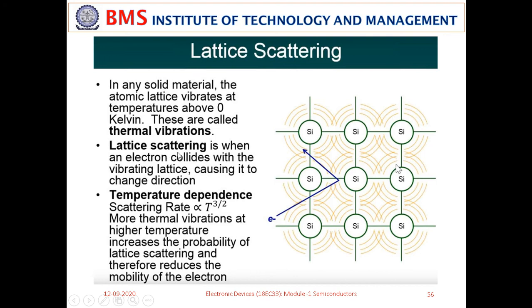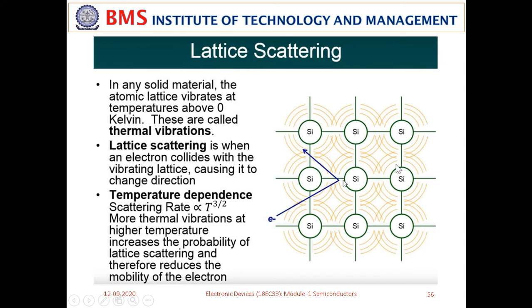Lattice scattering is when an electron collides with the vibrating lattice, causing it to change direction. You can see here the electron might have started its journey from here, and since there are many atoms thermally vibrating, the electron will collide with a thermally vibrating atom and change its direction.